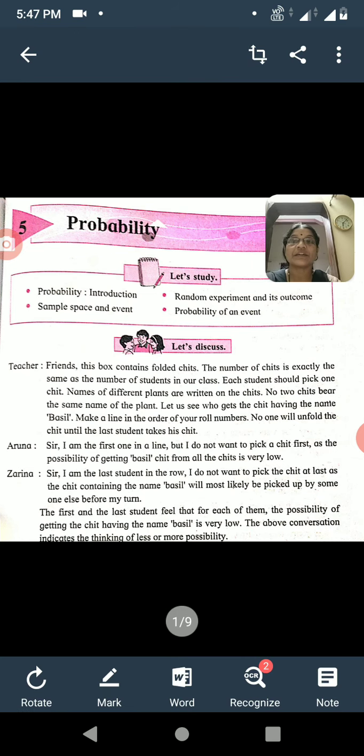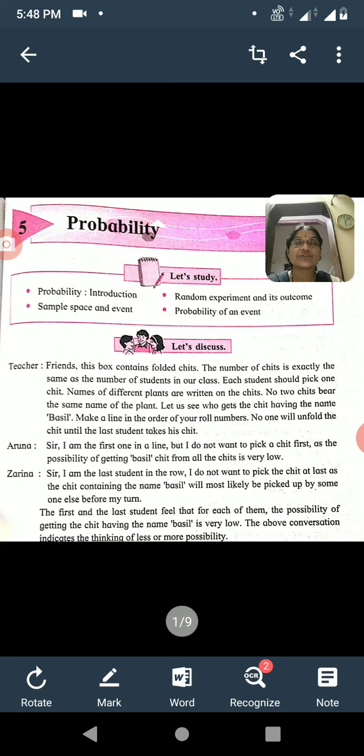For discussion of probability, a conversation is given in your textbook. In front of you on screen, there is a conversation between Teacher, Aruna and Zarina. Teacher says, friends, this box contains folded sheets. The number of sheets is exactly the same as the number of students in our class. Means if in class there are 60 students, then the number of sheets is also 60.